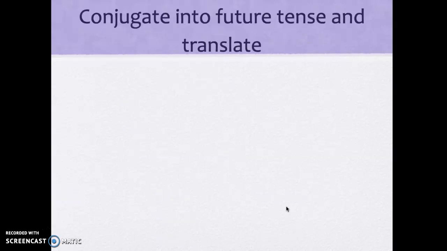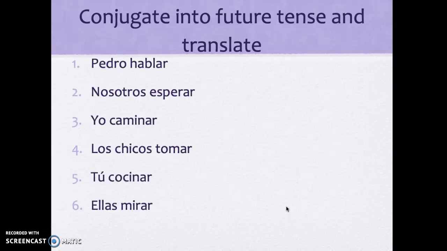All right, some practice for this morning. See if we can conjugate these. Número uno, Pedro hablar. You should have Pedro hablará. Again, leave the verb in the infinitive with its AR ending attached and simply add the ending to the end. Number two, nosotros esperar, should be nosotros esperaremos.